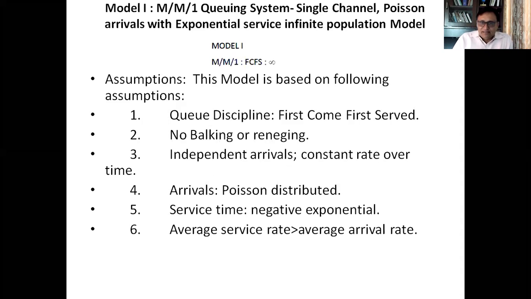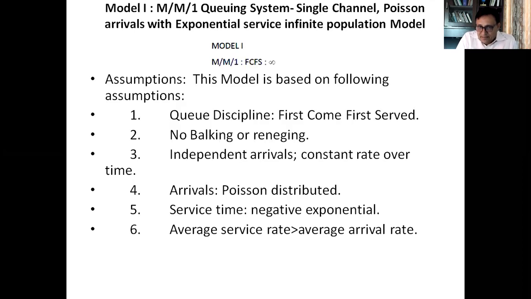So they follow a Poisson arrival. That means it is not the case that if a previous customer arrived 10 minutes before, another customer will arrive 10 minutes after. They will not follow the same pattern. They will follow a Poisson arrival. That means the arrival of the previous customer is not dependent upon the arrival of the next customer. So they follow a probability distribution which is called Poisson distribution. Similarly, when you convert it for the service pattern, that is called exponential service, with infinite population. With infinite population, we don't know how many customers may come in totality.